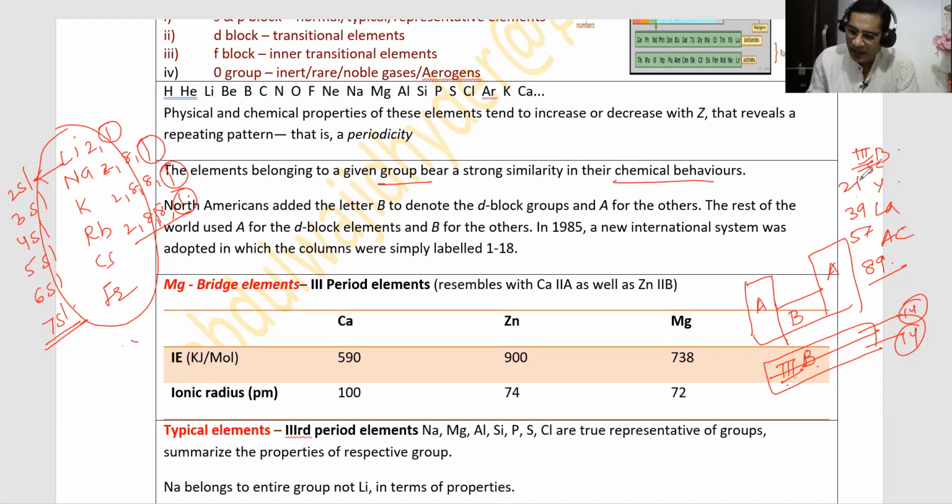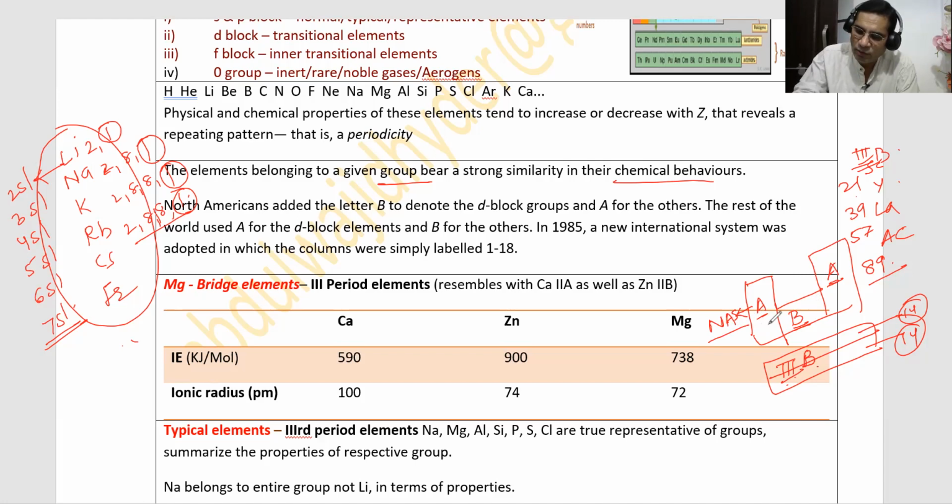Now see, as I told you, S and P block elements are A group elements and D block elements are B group elements. This classification was given by North American, so it is known as North American system.